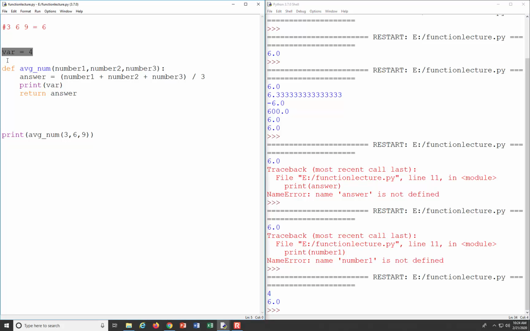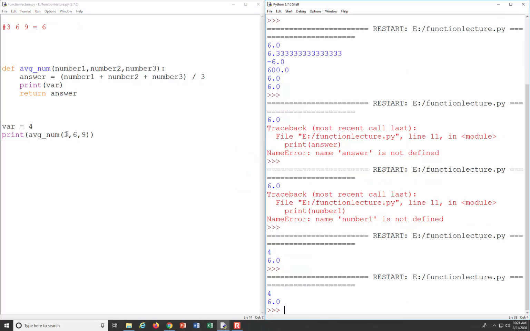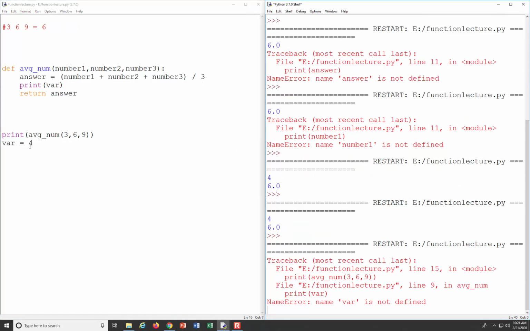But if I put it down here, let's see if that will work. It still works, and if we put it down here, we get an error now because we defined var after we called our function, and so var doesn't exist until after we call the function.